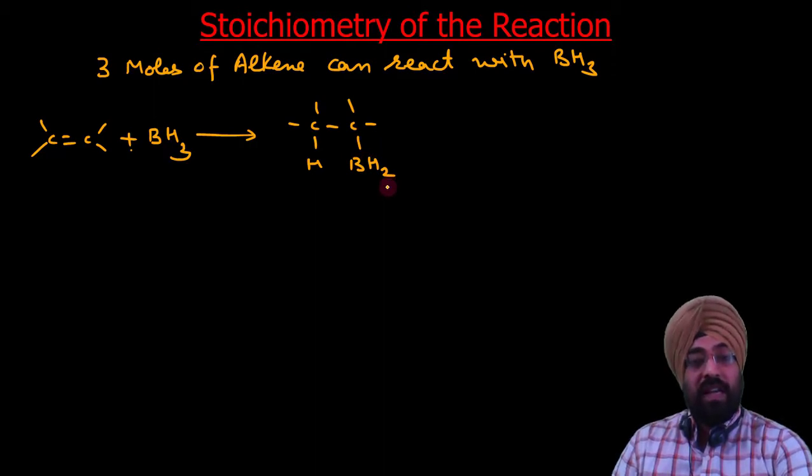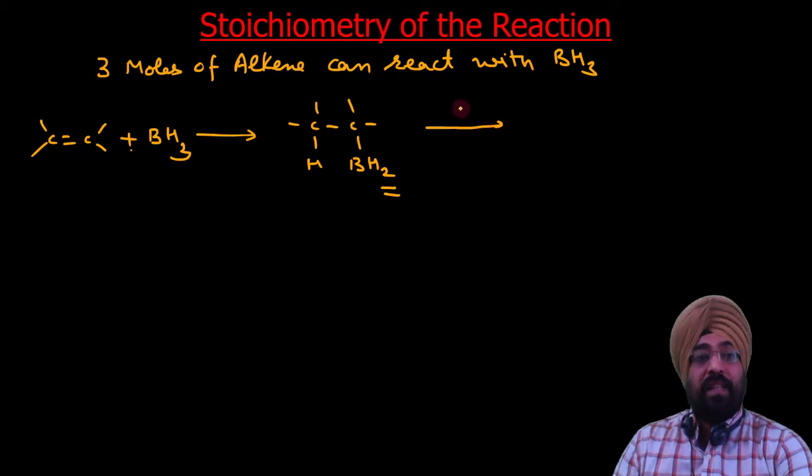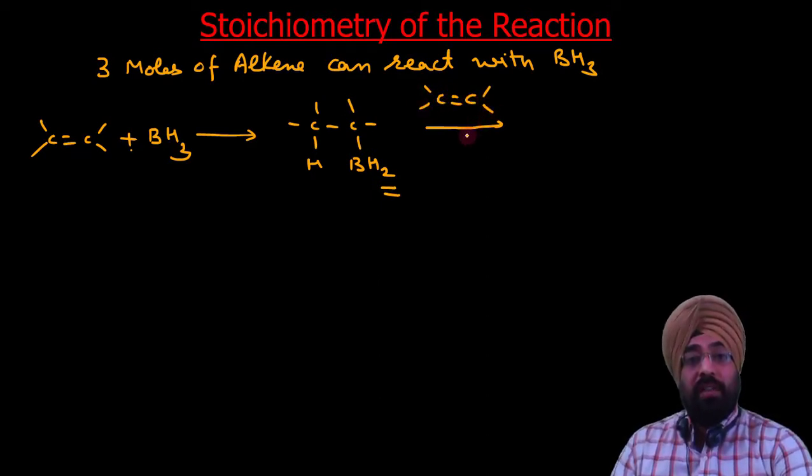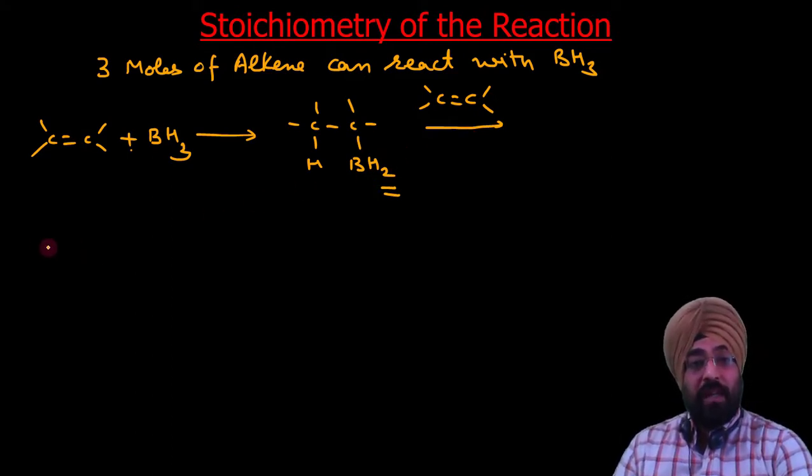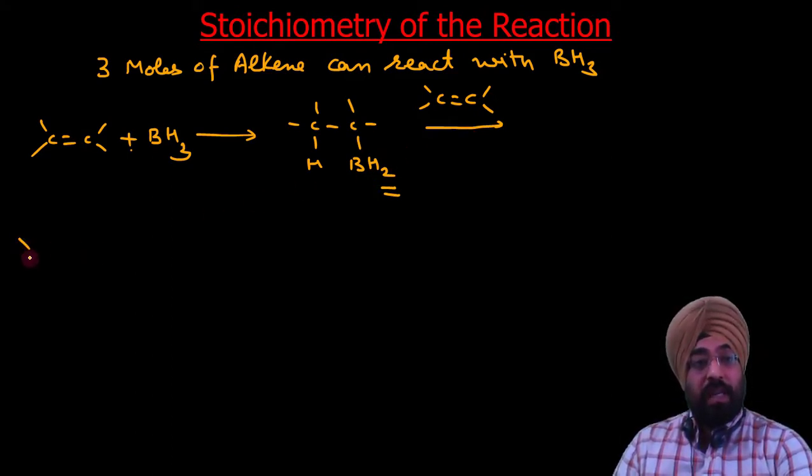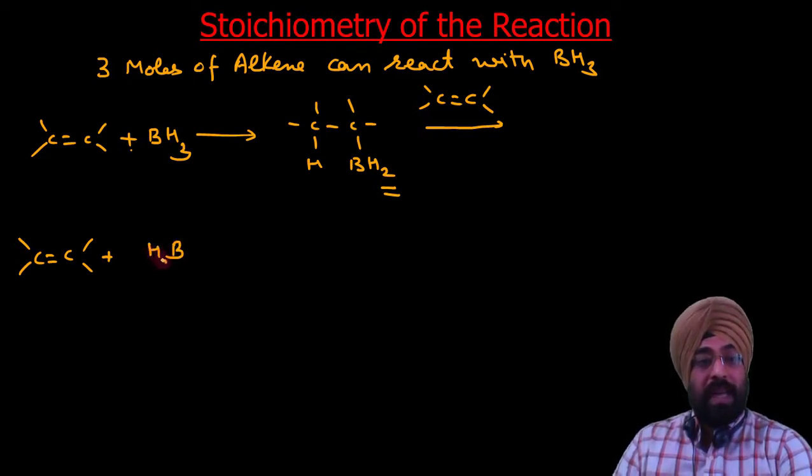Now this still has 2 hydrogens, so it can add with a further molecule of alkene. I will write this step here so that you don't get confused. C plus, we have to add this boron, I will write it here like this, BH2 CH.